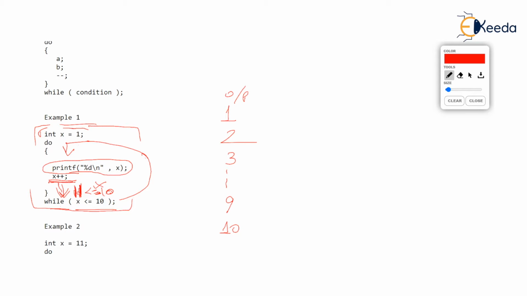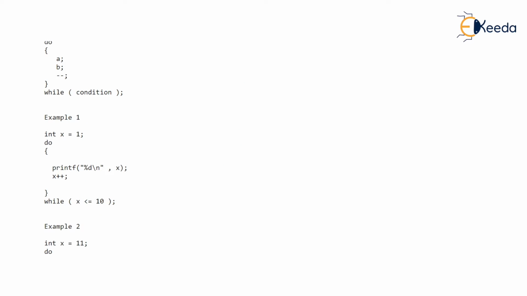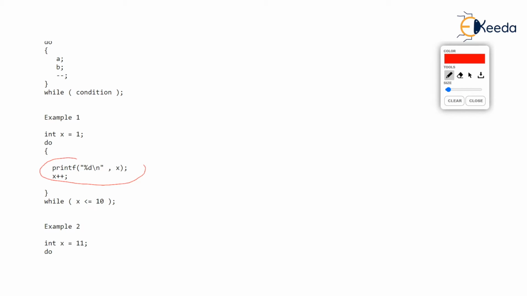As this while has a false condition, this loop will terminate and control will come out of the loop. You can read this do while as: keep on doing these set of statements again and again as long as this condition is true. But when this condition is false, you simply take the control out.